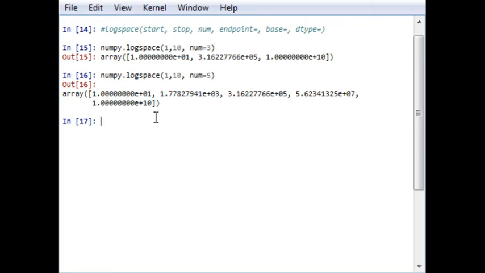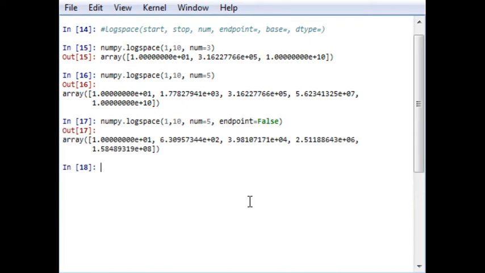You can also change the endpoint value to false, and you can also try it with true, and you can see the difference. By default it is true, but now if I set it to false, the output will change and it will not take 10 as an output.